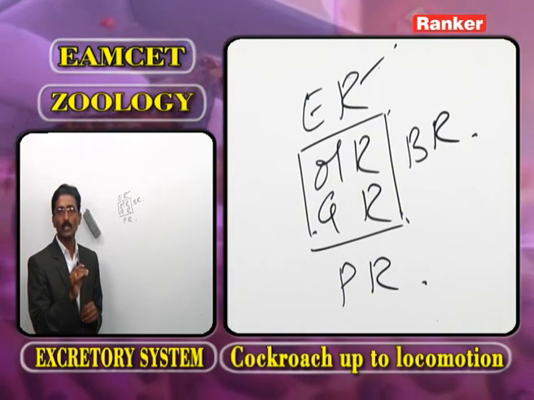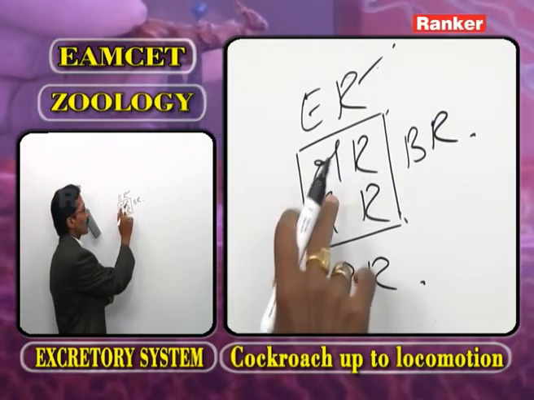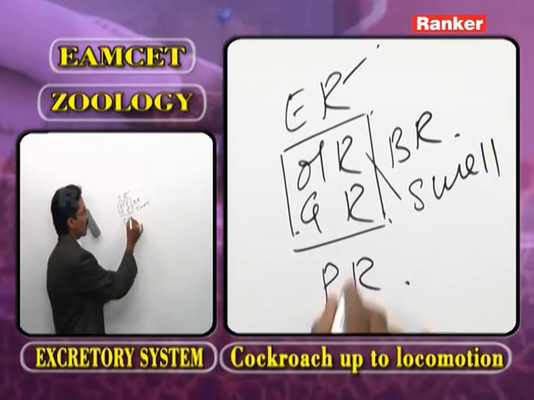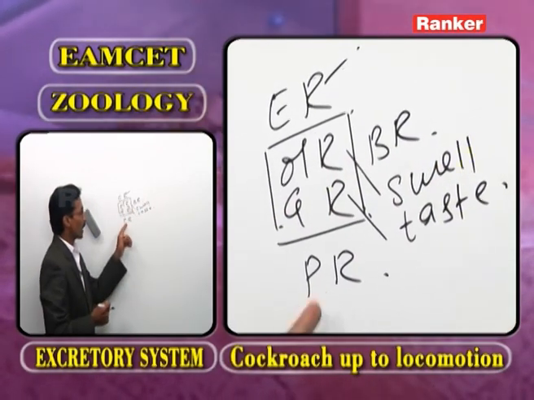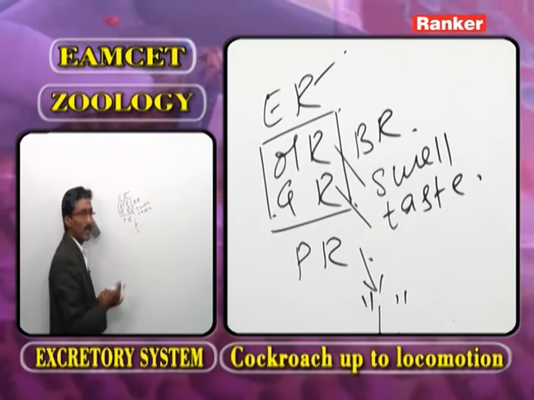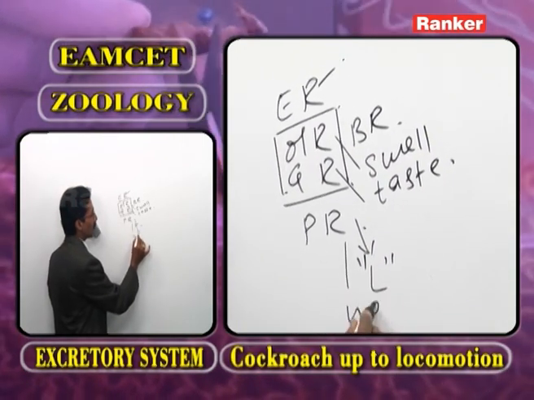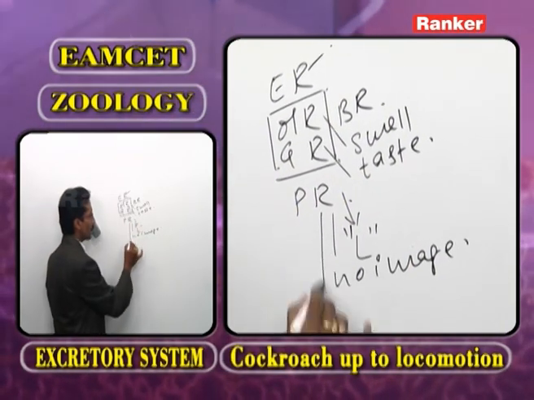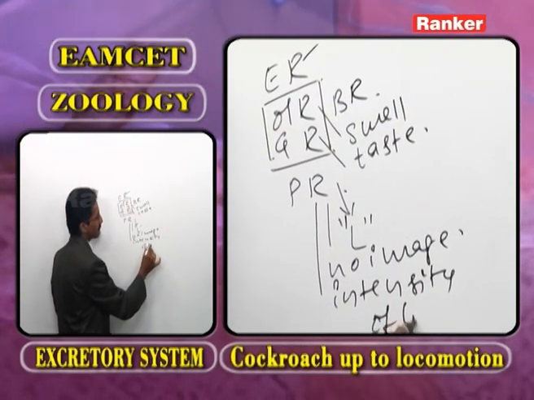They help to know the touch, ground vibrations, and footprints. What about the olfactory receptors? They help to know the smell. What about the gustatory? They help to know the taste. What about the photoreceptor? In the photoreceptor, an L-shaped lens is present. Though the lens is present, there is no image formation. The photoreceptors help to know the intensity of light.